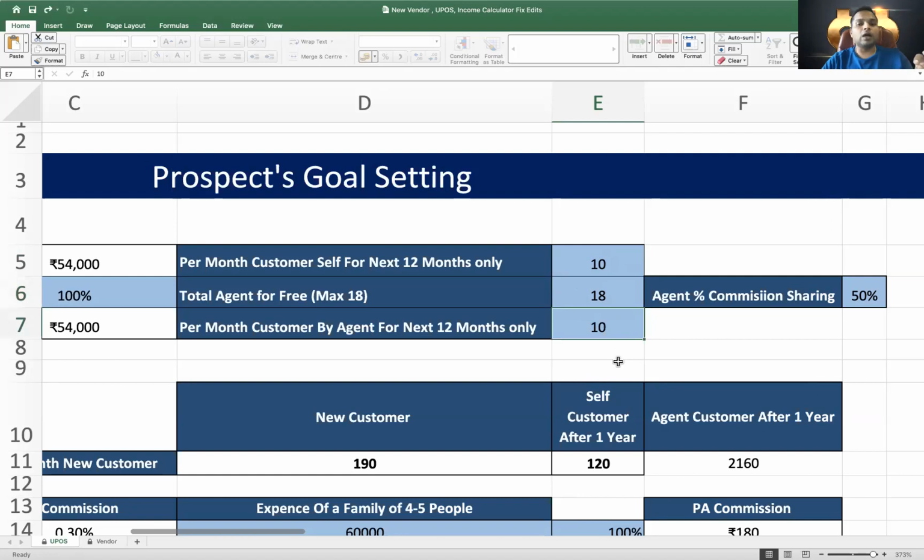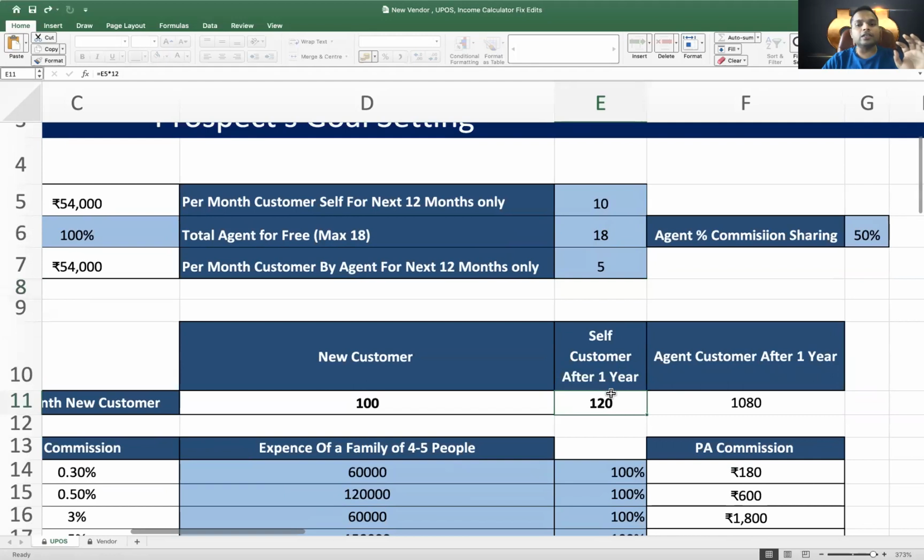Now just assume again, as you were bringing in 10 customers, ask them to also bring in 10 customers. If you want, you can reduce the number. They are agents, so they can add, let's say, 5 users. So in totality, in a year's time, you will be having 120 users. And through your partners, because every partner, every agent will be bringing 18 users.